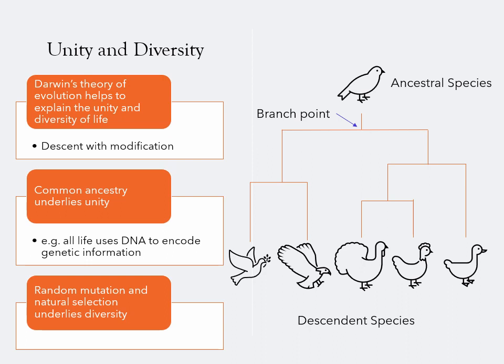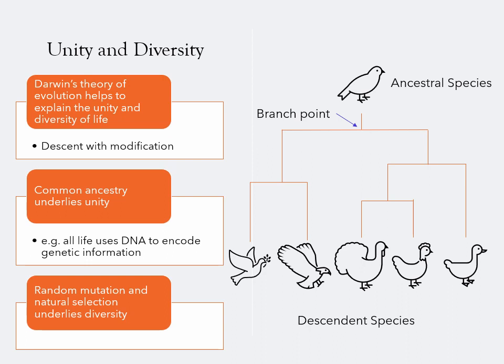Let's consider another hypothetical example with some birds here. At the top of what we call a phylogenetic tree, we have our ancestral species. At some point in time, a mutation arose that resulted in two distinct lineages in the population. Now, this doesn't mean that a bird laid two eggs and two different species hatched from those eggs. But what it does mean is that a small difference arose, and that difference was perpetuated in some of the descendants, leading to more substantial differences over long periods of time. Again, consider this in terms of millions of years.